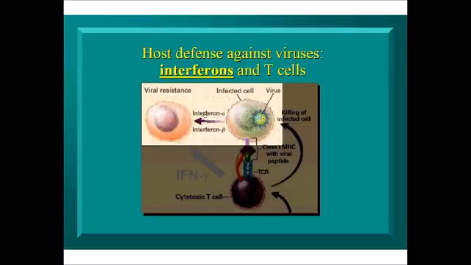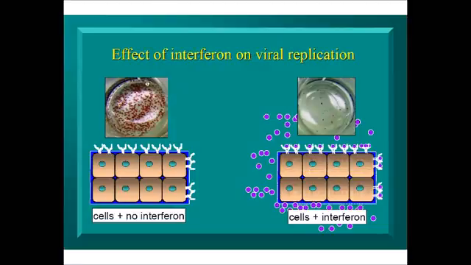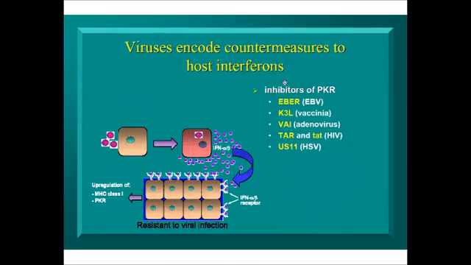If we look at interferons, interferons are really one of the big things that viruses target. Basically, viruses are convinced of two things when it comes to the immune system. This isn't just herpes viruses, this is all viruses. They are all collectively very convinced that interferons and T cells need to be counteracted for them to succeed in their life cycle. So again, we talked about the effect of interferon on viral replication and how it could slow replication down.